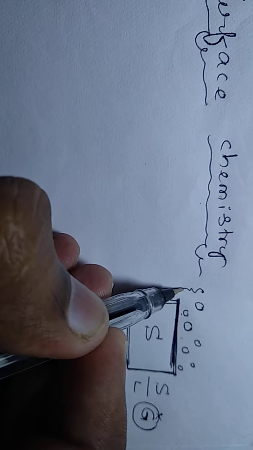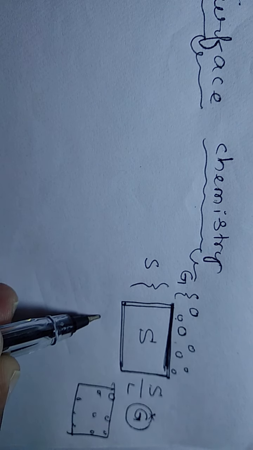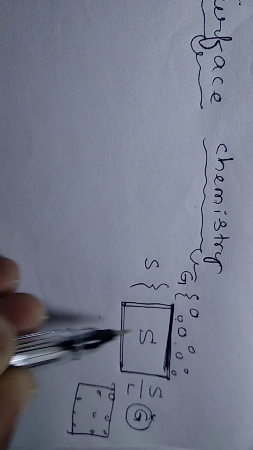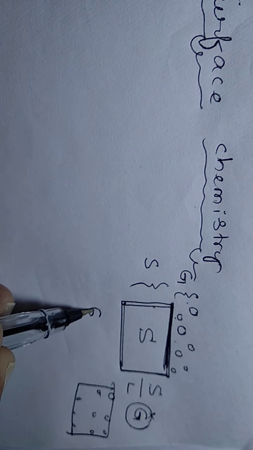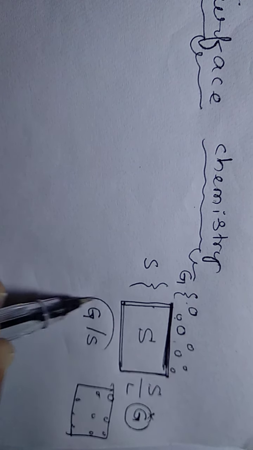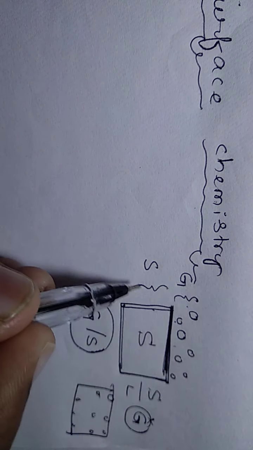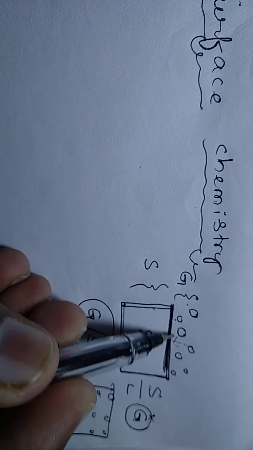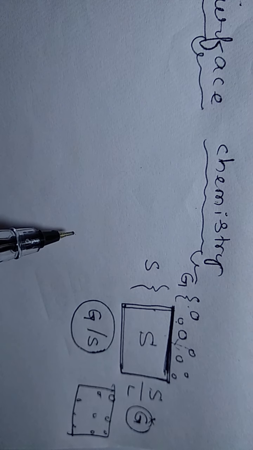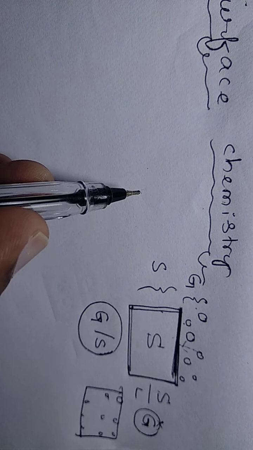For example, this is the gaseous state, this is the solid state. So how do we represent adsorption or deposition of gaseous molecules on the surface of a solid? In surface chemistry, we write G hyphen or slash S. In this way we can represent the surface phenomena. That means the gas is going to deposit on the surface of a solid material. So this is about surface chemistry.